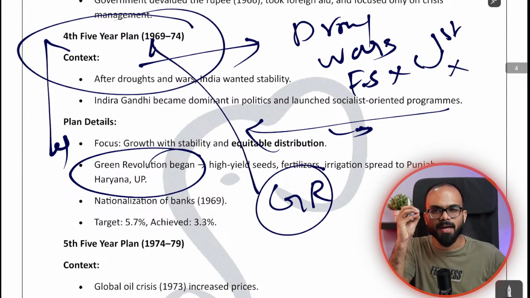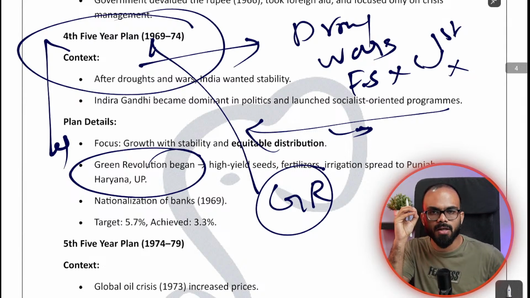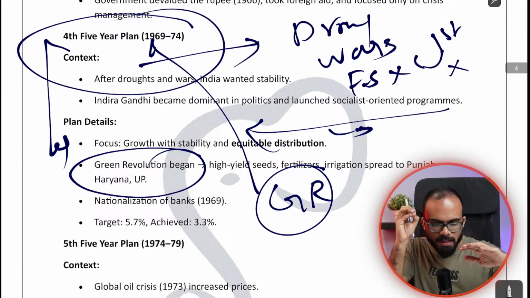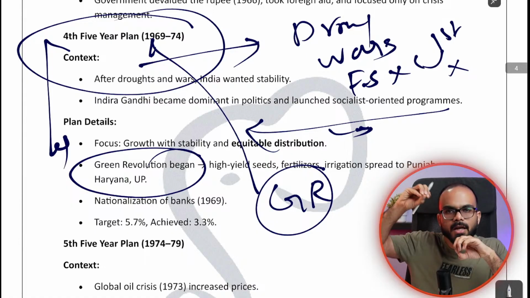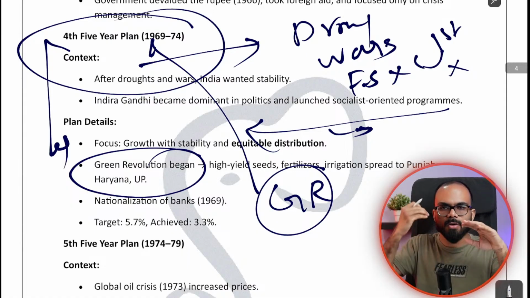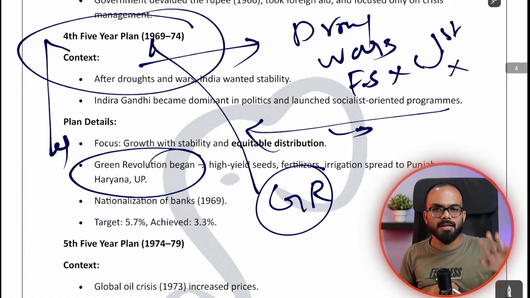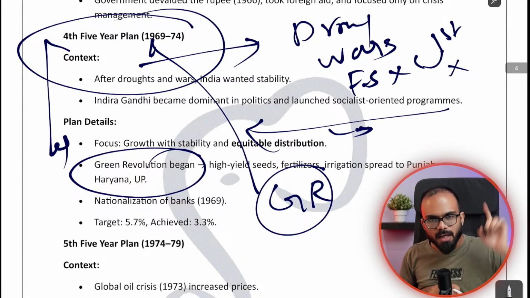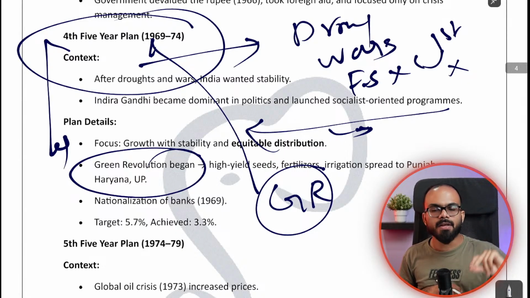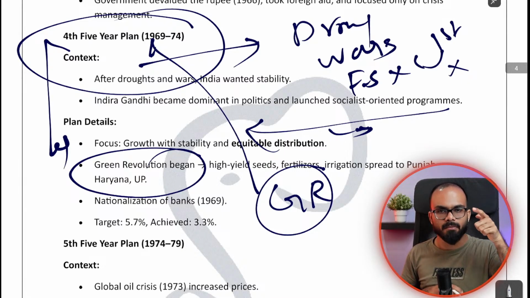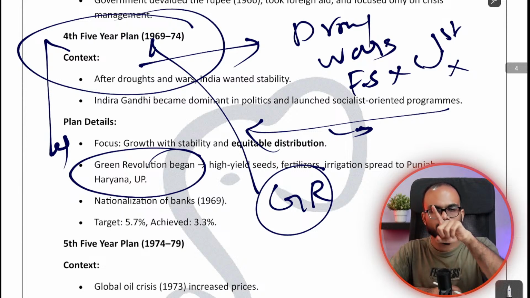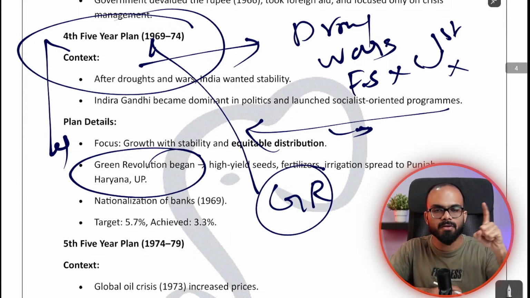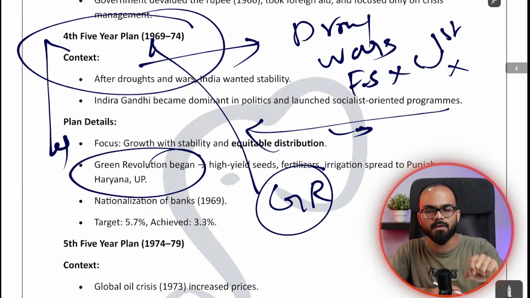At the same time, as I told you, the Government of India wanted banks to be available to the village communities, that is, to the remote communities, because our focus was on agriculture. If we want to grow agriculture, we need a banking sector in the villages. So the Government of India said we are nationalizing all the banks from now on. Government will decide which bank branch will be opened in a particular village, and in that manner we will ensure that we are introducing the green revolution.